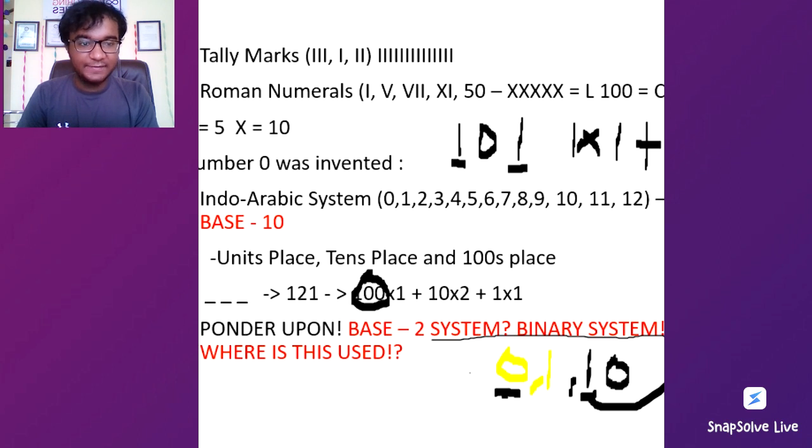So in real life, in the 10 system, what is 101 going to be? 101 in binary is going to be 1 plus 0 plus 4. So this is the denotation of 5. So if you have understood, that's fine.